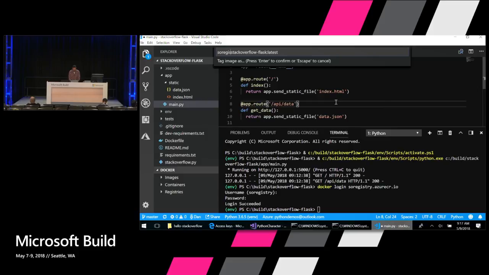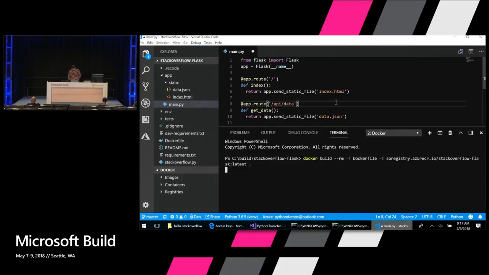So I'm just going to add soregistry.azurecr.io here, put a slash. This is the actual container image name, and then everything after the colon is a tag. Tags are used as version numbers if you want to have production or staging or just an integer version number. Latest is a good default if you're just starting out. So I'll hit enter, and that's going to take the files in this folder and build a Docker container out of it.